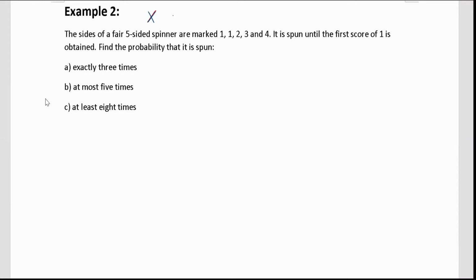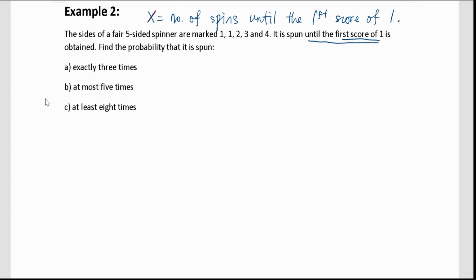I label the number of spins until the first score of 1 as X, up to and including the success that we want. In this case, the first score of 1.